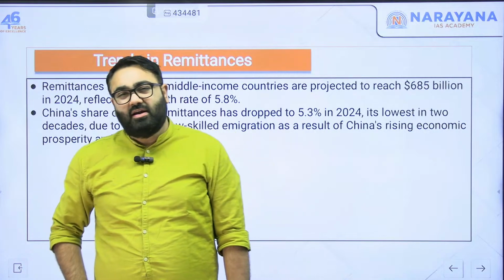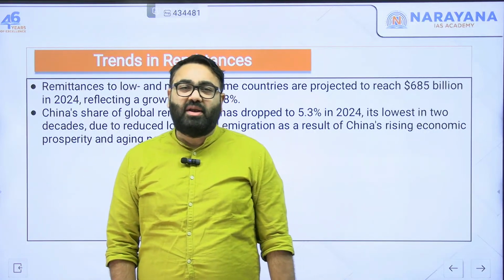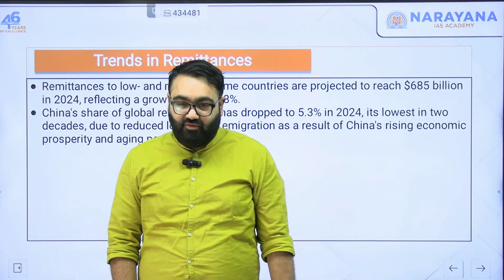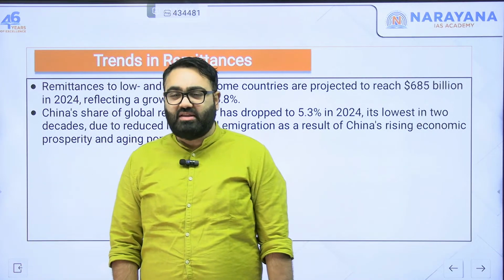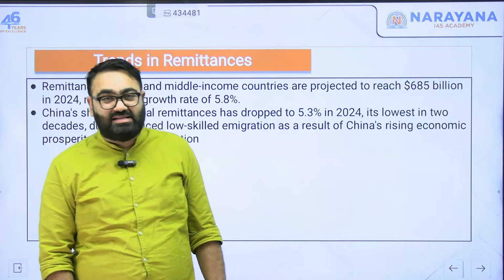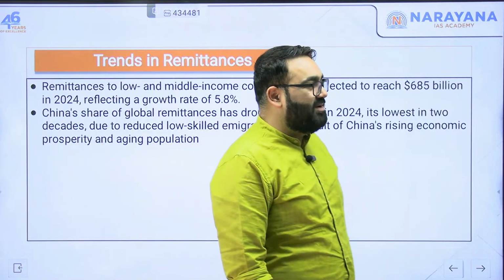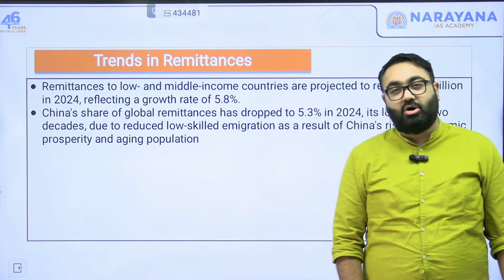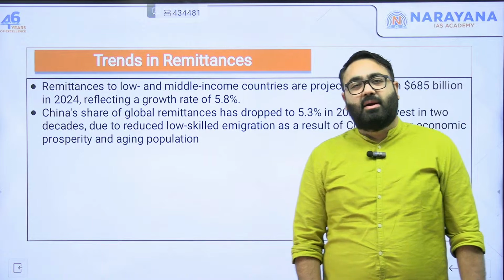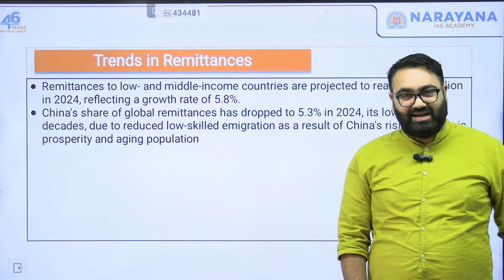The second factor is that China has an increasingly aging population. The average age of China is increasing, especially because they had the one-child policy for such a long time. Now they have relaxed it, but due to the one-child policy, the population rates declined.